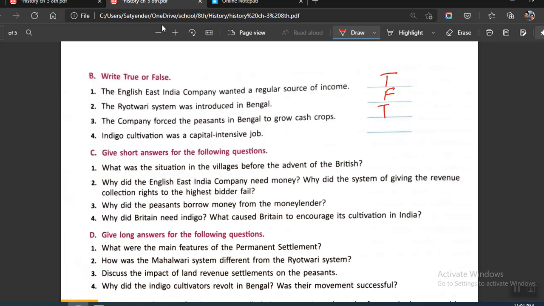Number 3 says the company forced the peasants in Bengal to grow cash crops. That is true because indigo was a cash crop, so the company forced them to grow this. Number 4 says indigo cultivation was a capital intensive job. The problem lies in this word. It should be labor intensive, so this statement is false.